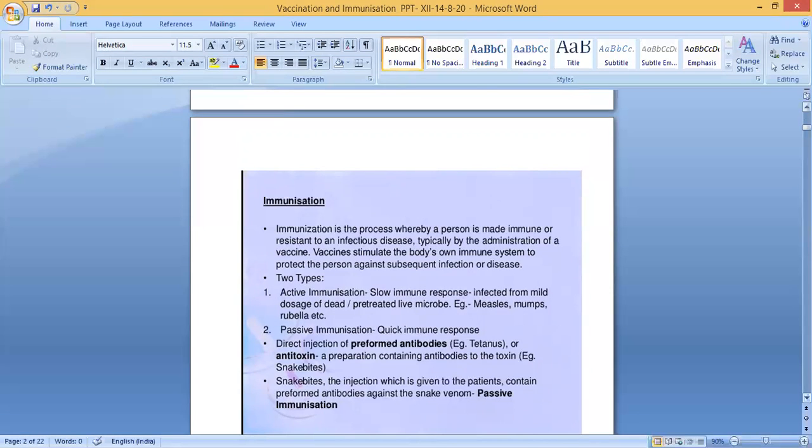Example: tetanus or antitoxin. Antitoxin means a preparation containing antibodies to the toxin. Example: snake bites, that is antitoxin. For snake bites, the injection given to the patients contains preformed antibodies against the snake venom. That is known as passive immunization. Clear? For snake bites and all, we are giving the antibodies directly. So it is a quick immune response. It will be a very fast response. That is called passive immunization.